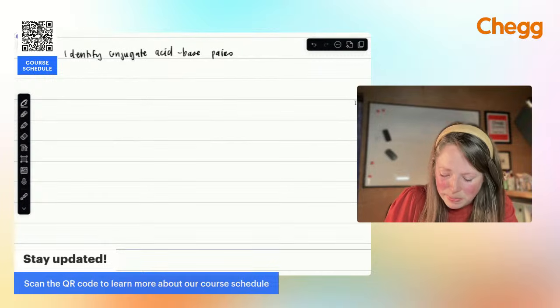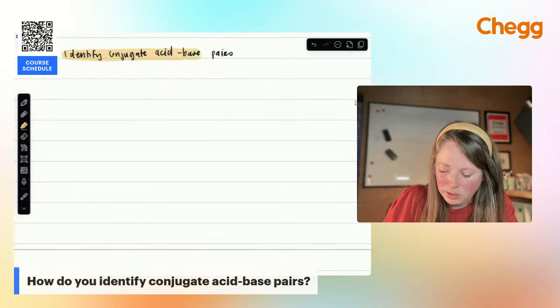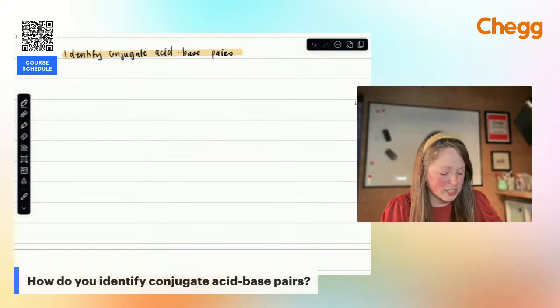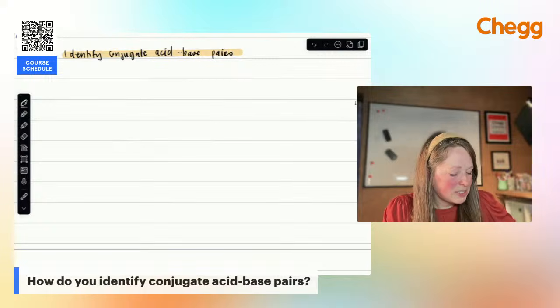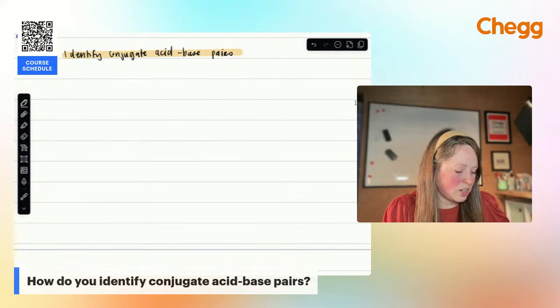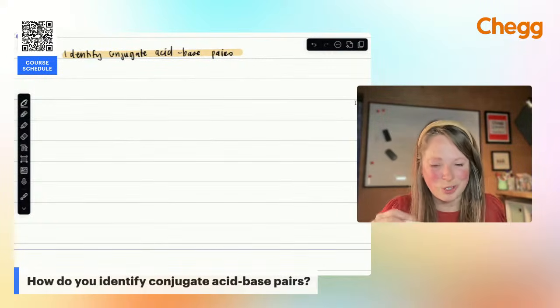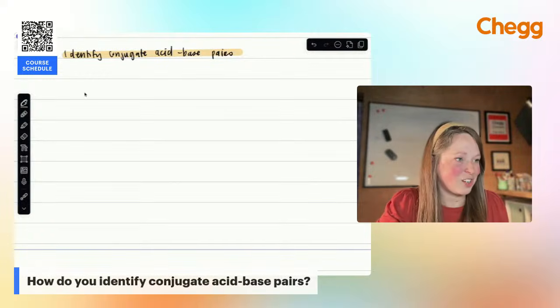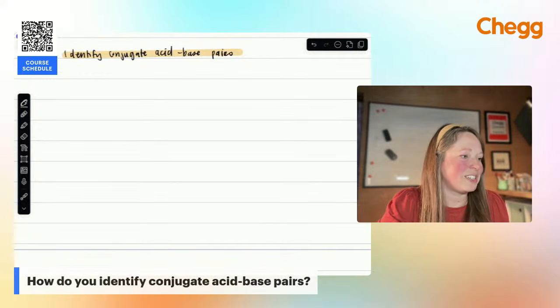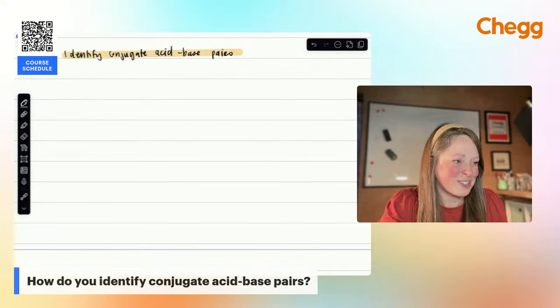With acid-base chemistry, we looked at a couple of reactions, including hydrofluoric acid. The best thing you can do is just imagine a moving proton. Imagine a moving H, basically. If you can identify that, you're going to be able to quickly discern between your acid and your base and really see what's going on with the reaction. Let me pull up an acid-base reaction and we'll practice with that.